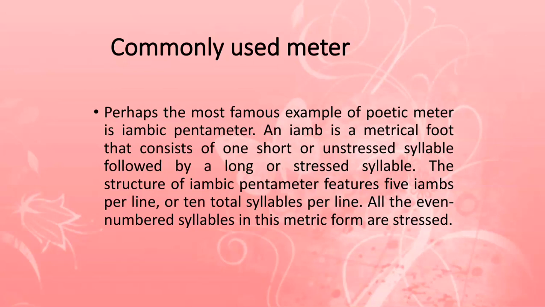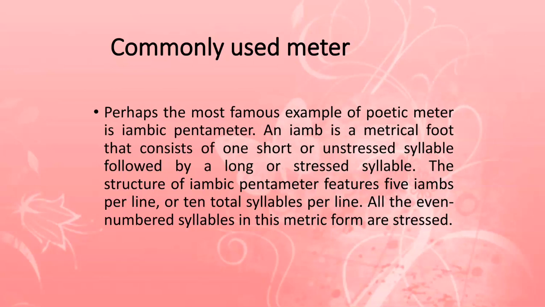Now, an iamb is actually a metrical foot. A foot here has two syllables. So an iamb is a foot which consists of one short or unstressed syllable followed by a stressed syllable. So if there is a word which has two syllables, the first syllable will be unstressed and the second will be stressed. I will illustrate what is a stressed syllable and what is an unstressed syllable.